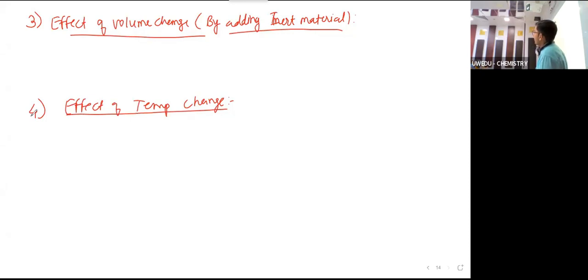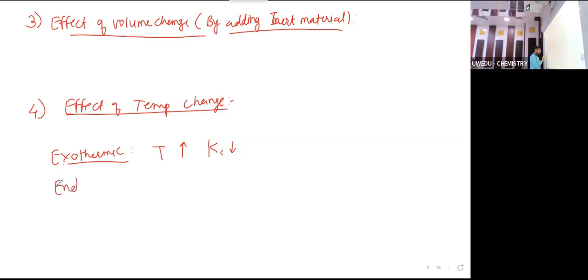Kc is independent of pressure, concentration, and volume, but depends upon temperature. So what happens? If the reaction is exothermic, then if temperature increases, Kc decreases.